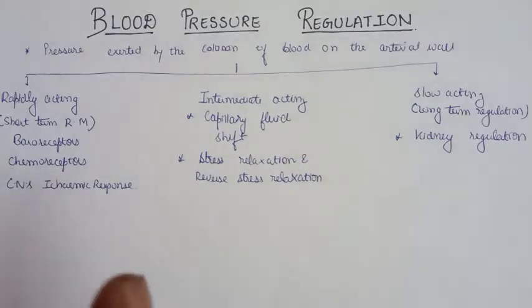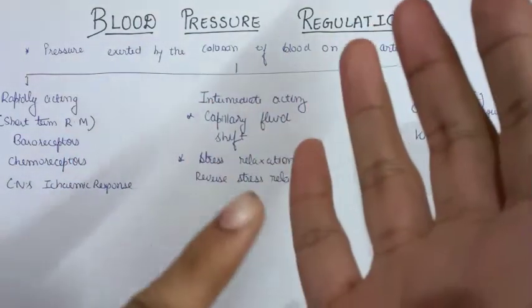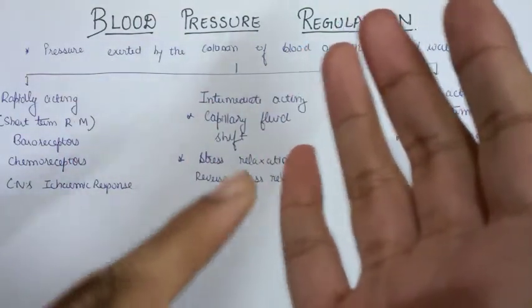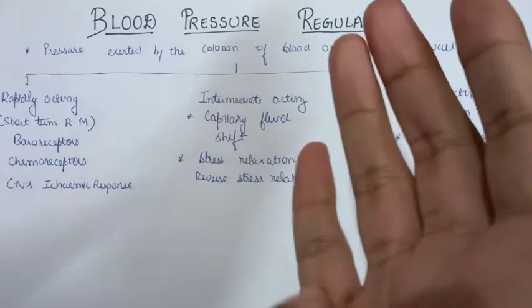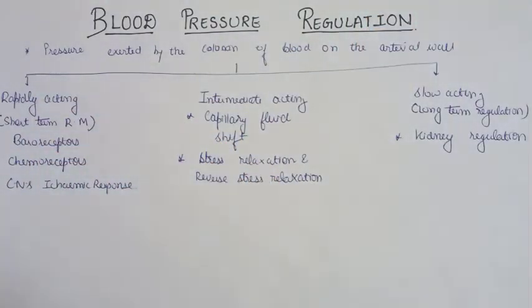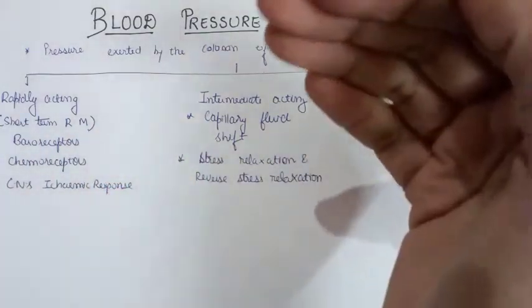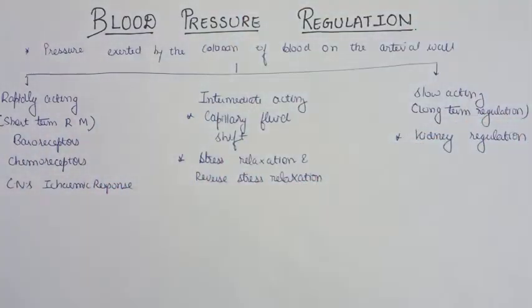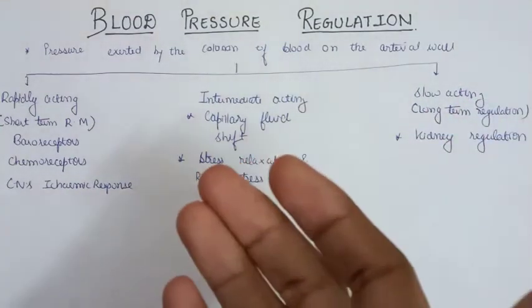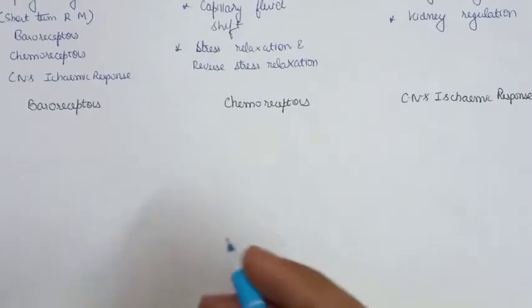First we'll discuss the baroreceptors, and under each heading we'll discuss the range of operation, the location, and the mechanism of action of each of them with the help of a flow chart. We're not going to discuss the theory part. First we're going to summarize all the things with the help of the flow chart, and I'll explain how each mechanism works. Start with the baroreceptor mechanism.